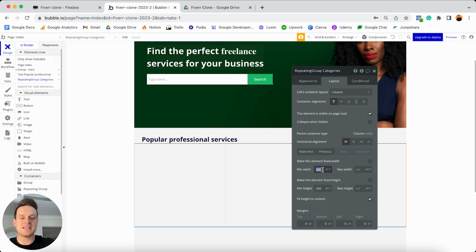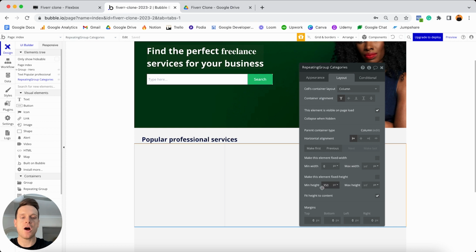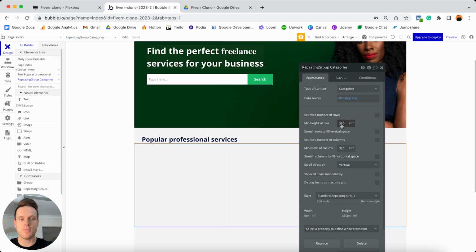So if I set the minimum width to 0 and leave the maximum width to infinite, the actual repeating group element is going to take up as little or as much space as it can on our page. And what you'll now see is that at this point in time, it has room to fit in 3 different repeating group cells. And that is all I'll need to change for our width. For our height, I'm also going to leave this at 350 pixels because that's the same size that I used for the minimum height of each row.